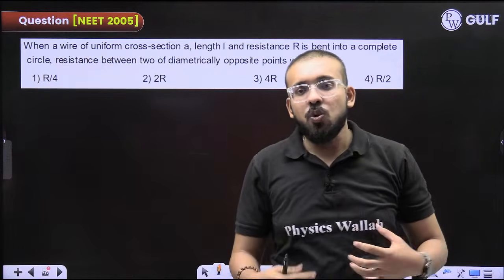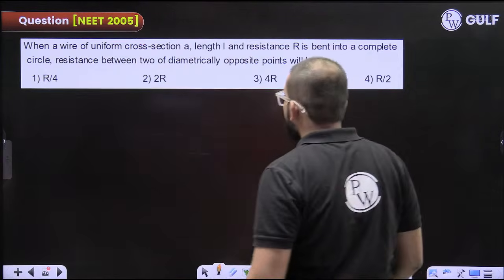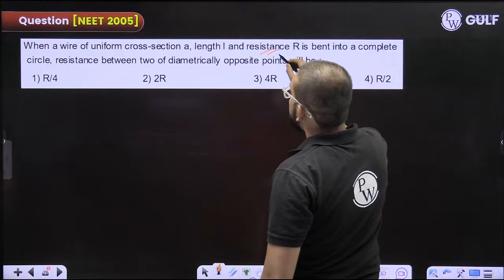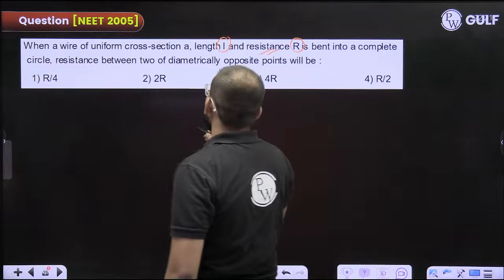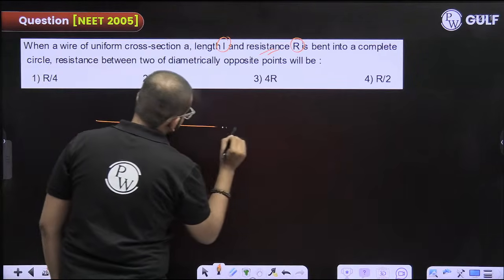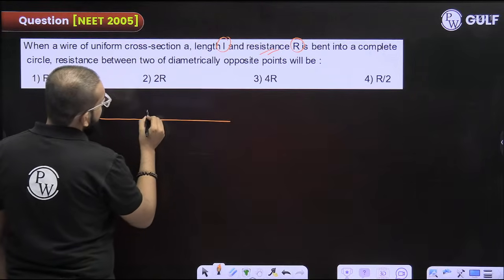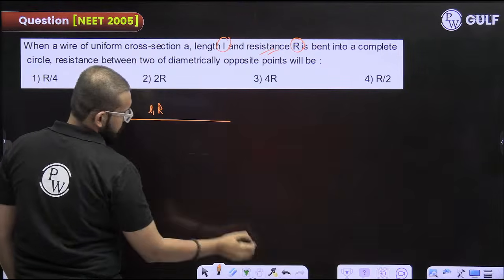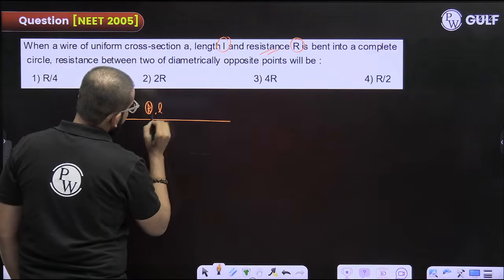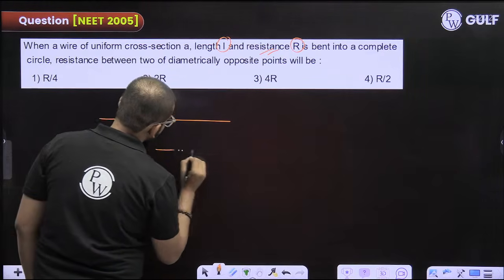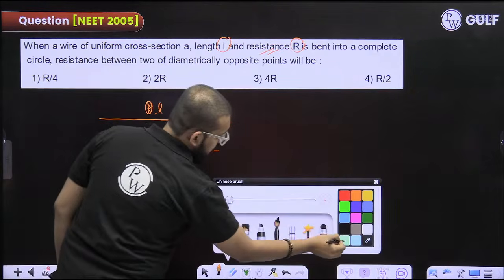Okay, the questions that you would easily be able to do, I will just tell you the approach. What is it saying in this question? When a wire of uniform cross-sectional length L and resistance capital R is bent in a complete circle, resistance between two diagrammatically opposite points. See, there was a wire of some length L and resistance R. Now imagine you had broken it into two parts. Connect these two parts.